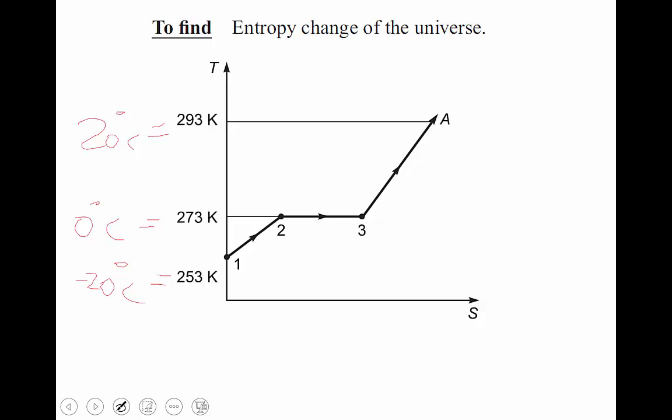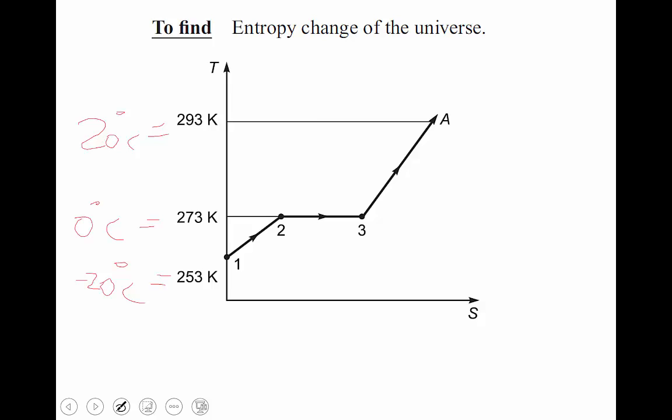Therefore, the ice is converted from minus 20 degrees Celsius ice to 20 degrees Celsius water. During that process, 1 to 2 is sensible heating, which means the minus 20 degrees Celsius ice raises its temperature to 0 degrees Celsius ice. Then when it reaches 0 degrees Celsius, it starts the phase change. During the phase change process, temperature remains constant, only the phase is changed. But at that time also entropy increases, because in any type of process entropy may increase.